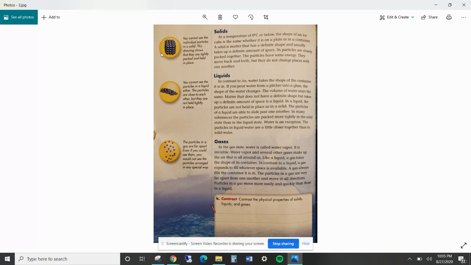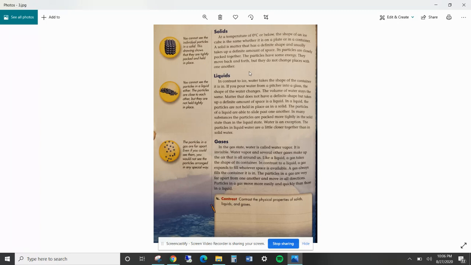This is the example. If you look up here, this is what a solid looks like, okay? So it is made up of tiny particles and they are moving, except they're compacted so tightly together that we don't see them moving. You cannot see the individual particles in a solid. This drawing shows that they are tightly packed and held together. This is the example of water as a solid, like the ice cube. The particles are packed close together, they are moving, but we don't see that. They're just so tightly packed that they're held together as a solid.